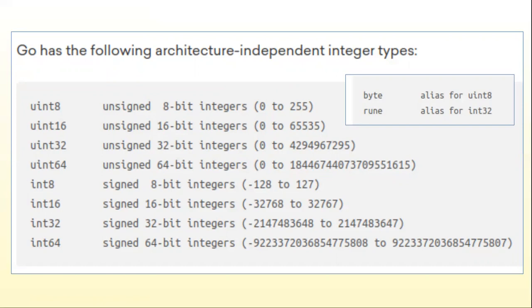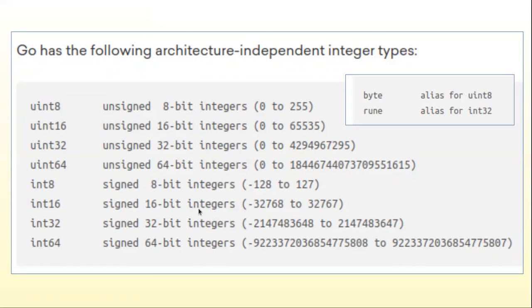And after that, integer without the u prefix. That means you will have signed integers, so you can have the sign itself, which is nothing but your minus symbol, so that you can have the range between negative and positive. The same way, 256 divided by 2: half of the range you saw previously is given to the negative side, and the other half is given to the positive side. The same way you can have the different ranges.